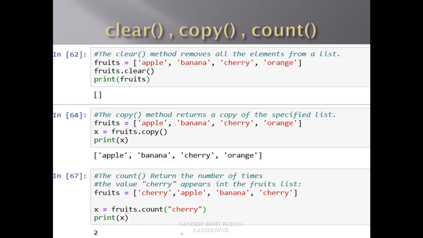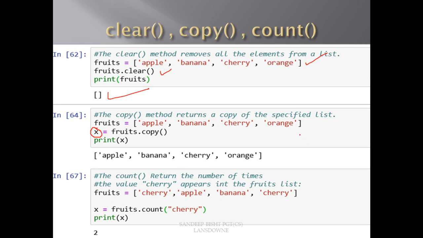Now the clear method simply clears all the elements in the list. You can see here the output is 0. I have called this clear method and this list has no elements now. Earlier it had these elements. Now the copy method creates a copy of the existing list, and you can collect that list in another variable.